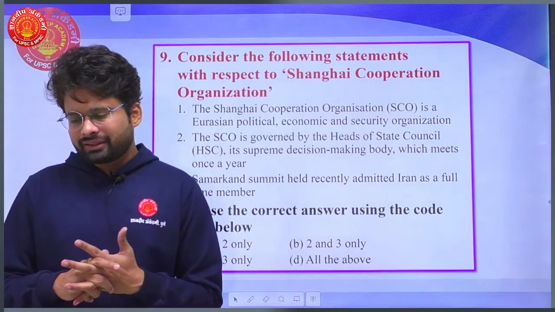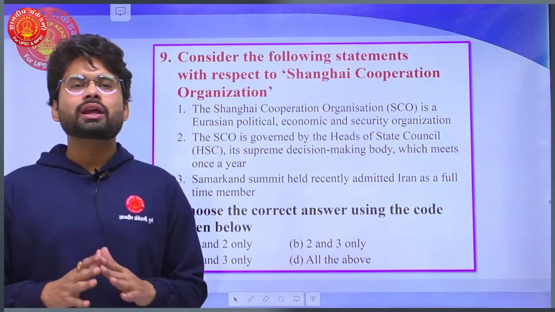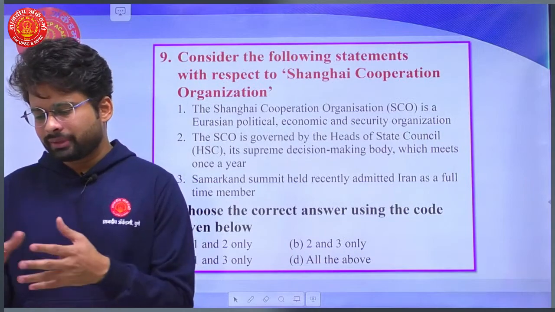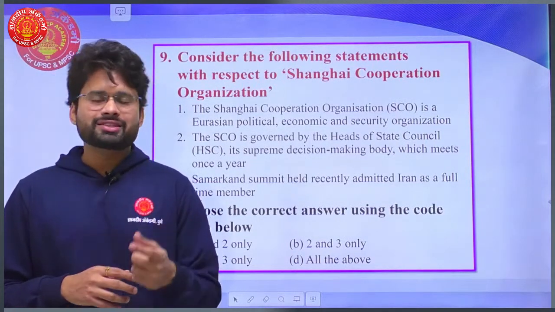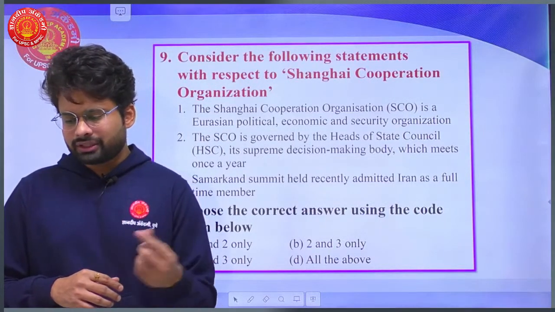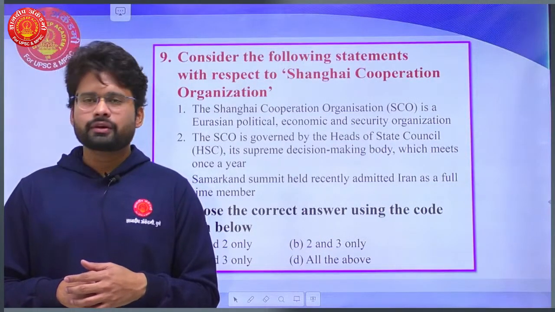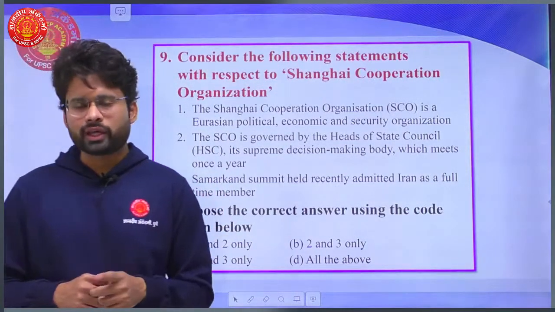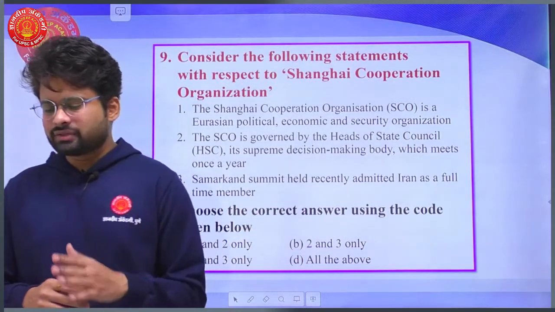SCO is governed by the Heads of State Council, HSC. The leading authority in the SCO is named the HSC, that is the Heads of State Council. It is the supreme decision making body in SCO. Yes, and the Samarkand summit, which was held recently. Can you please tell me where Samarkand is? Samarkand is actually in Uzbekistan. So the statement says the Samarkand summit held recently admitted Iran as a full member.